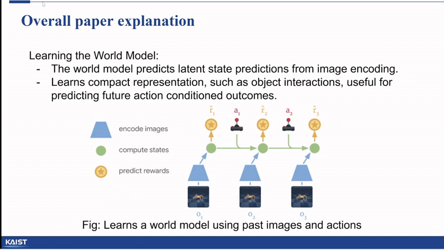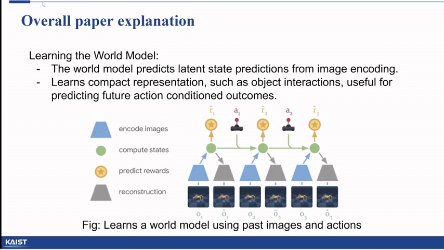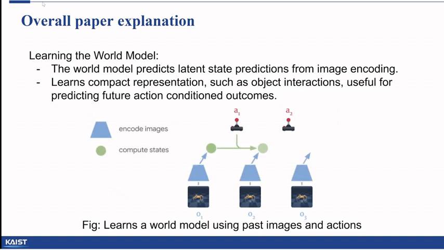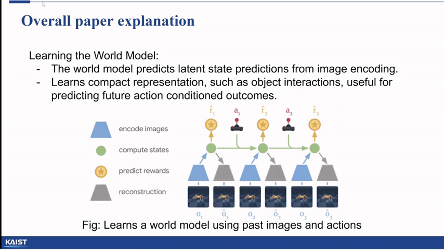Focusing on the world model, we can intuitively think about it as our brain, where we can imagine and predict how the world changes and evaluate how valuable those future positions are based on some sequence of actions. The world model consists of an encoder that compresses the RGB image into latent space, a reward network to predict the reward for this state, a transition dynamic network that predicts the next latent state conditioned on some action, and a decoder that reconstructs the RGB image from the latent embedding.